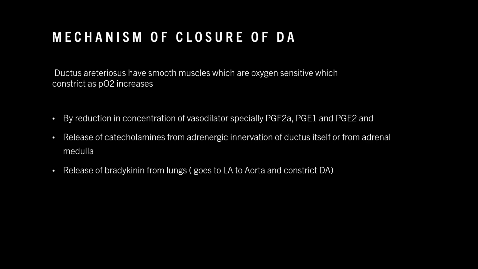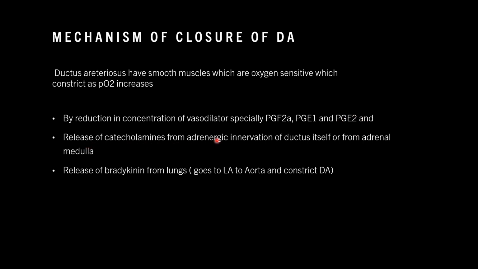Now the mechanism of closure of ductus arteriosus. The ductus arteriosus has smooth muscles which are oxygen sensitive, which constrict as partial pressure of oxygen increases. So this works in three ways: by reduction in the concentration of vasodilators PGF2 alpha, PGE1 and PGE2. PGE2 is the most contributing, which is prostaglandin E2.